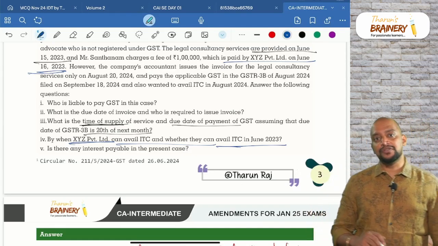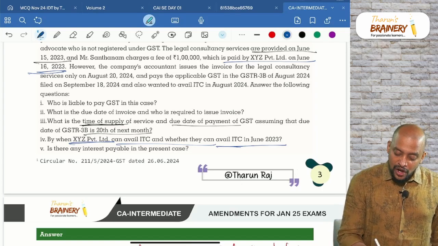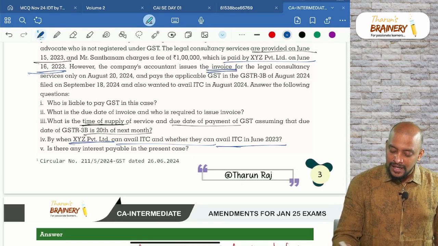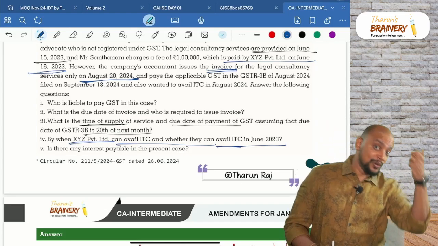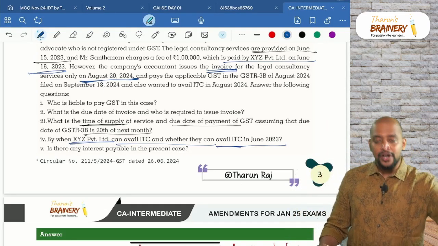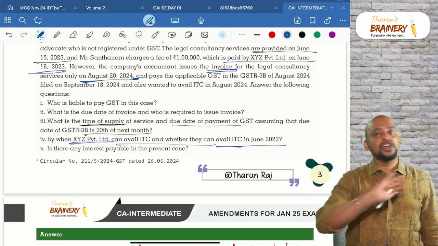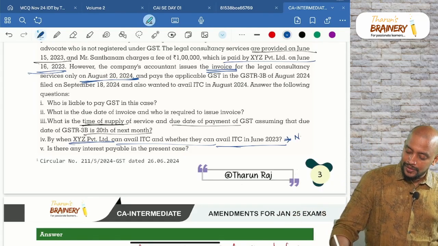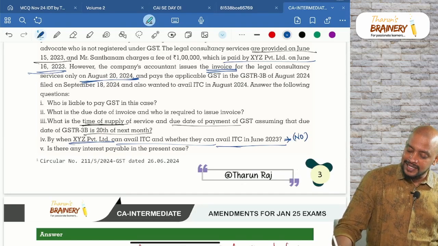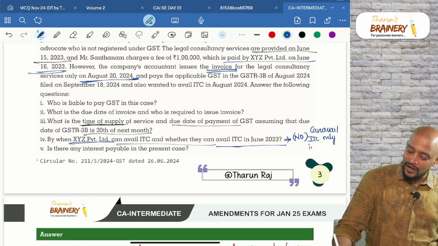August 2024. Unfortunately, the invoice is given by them in August 2024. So that invoice only relevant, even though they made the payment in July, but they gave the invoice in August, they can avail ITC only in August. It's not in June. Can avail ITC only in August